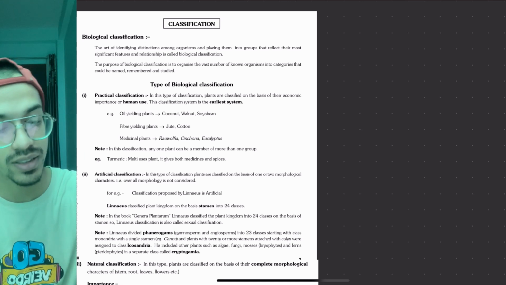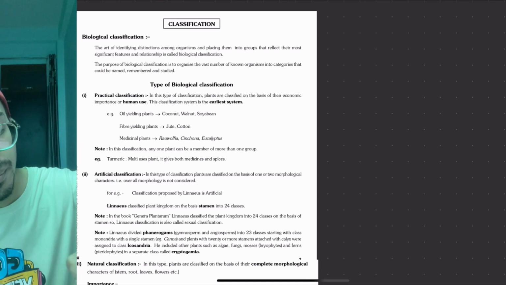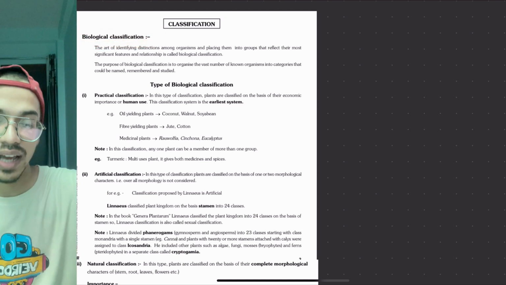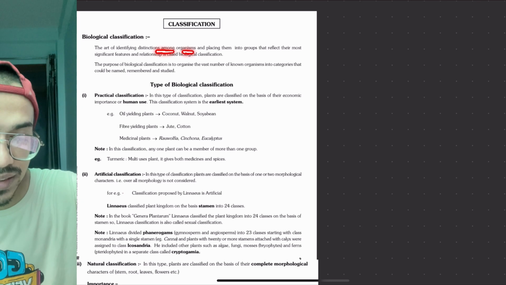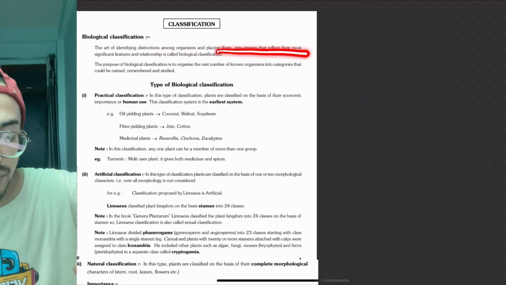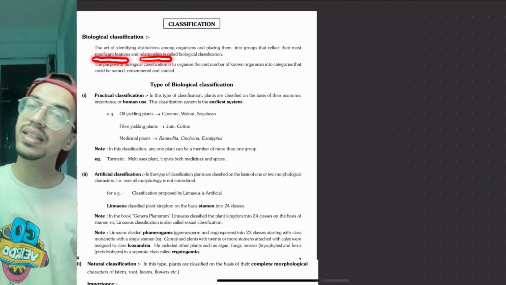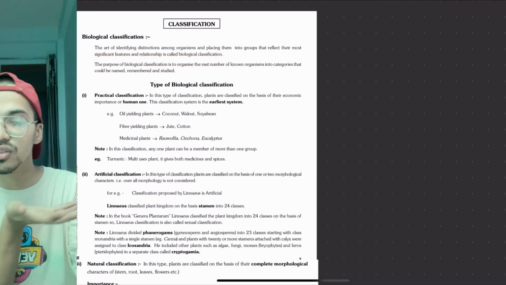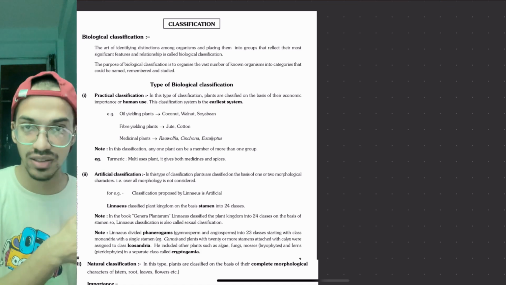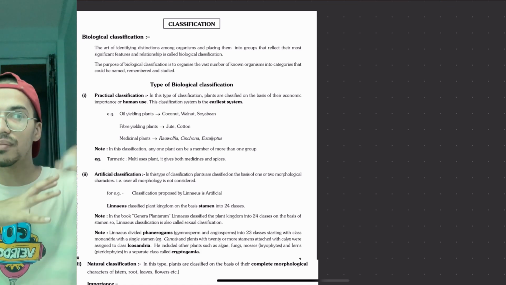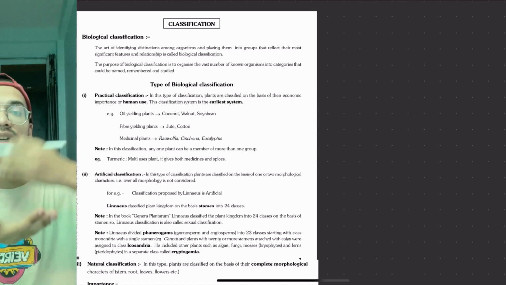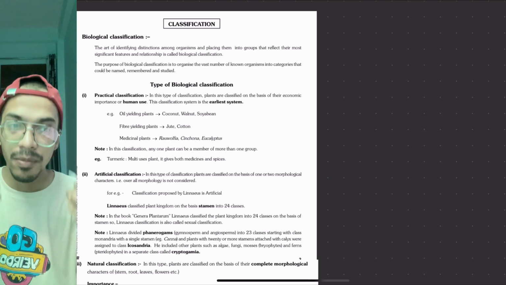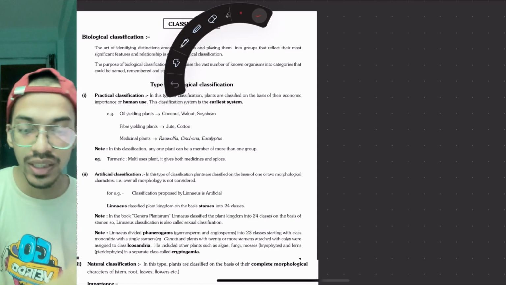So if you see about this chapter, we have the biological classification. Here understand, it is an art of identifying and distributing the organisms and placing them into groups that reflect their significant features and relationship. In short, we are classifying the organisms on the basis of where they actually stay. This is not something we have just done; over a period of time, we keep on doing it, and then we come up with a more sound and better version of the classification.